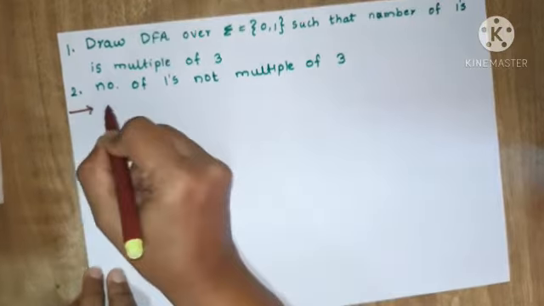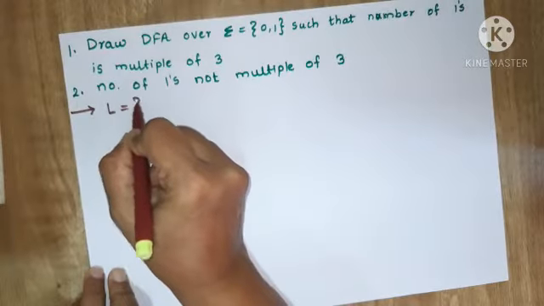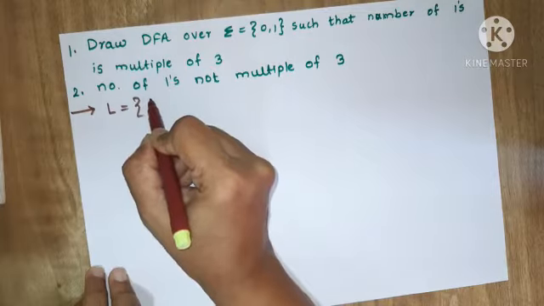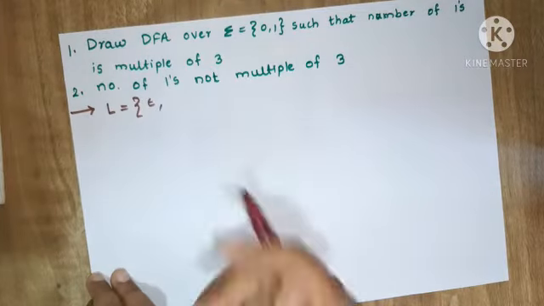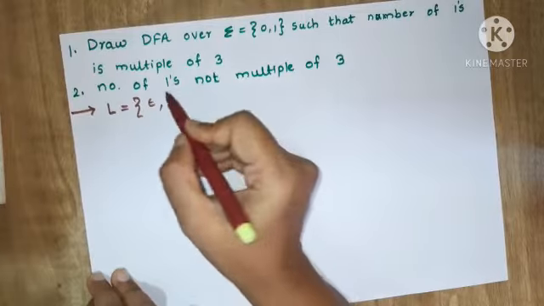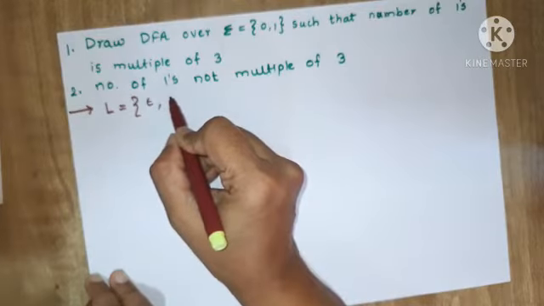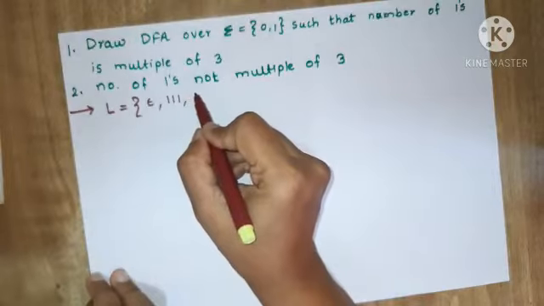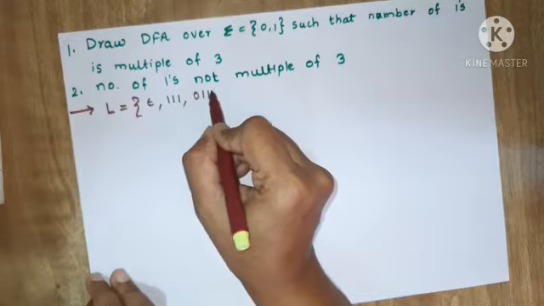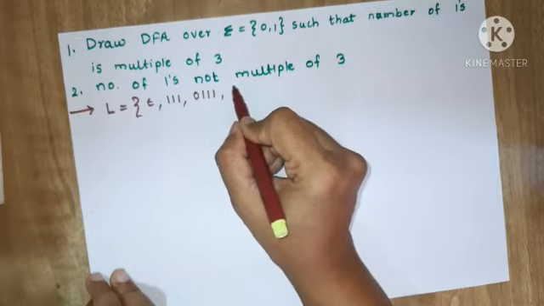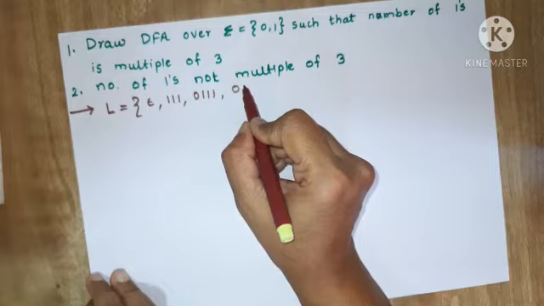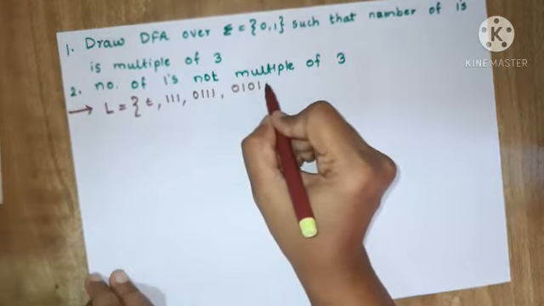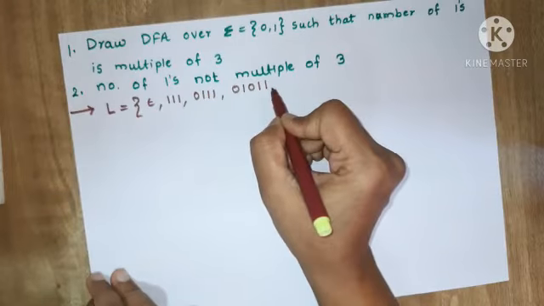So your language will contain different strings. Epsilon will be there, so your language contains epsilon. Your language will contain 1 1 1 because it is a multiple of 3, or it will contain 0 1 1 1, or it will contain 0 1 0 1 1.